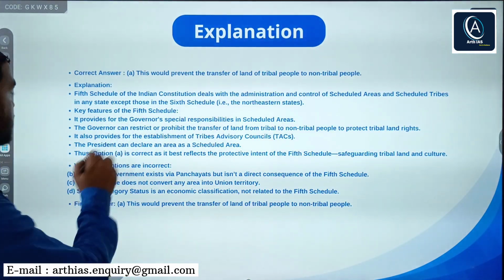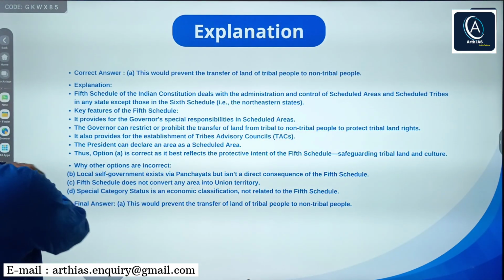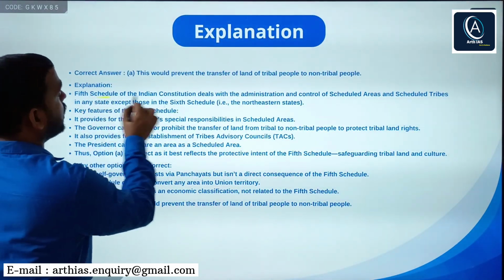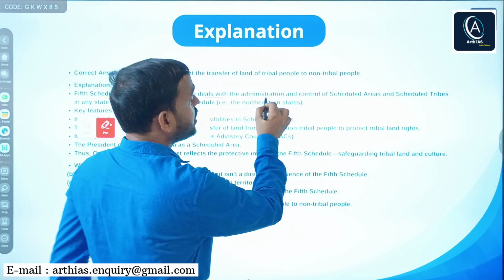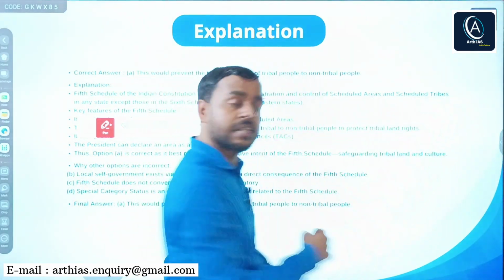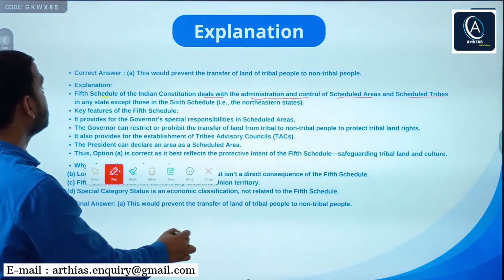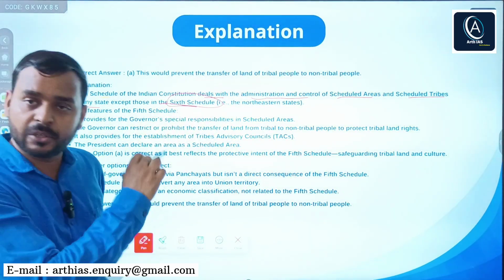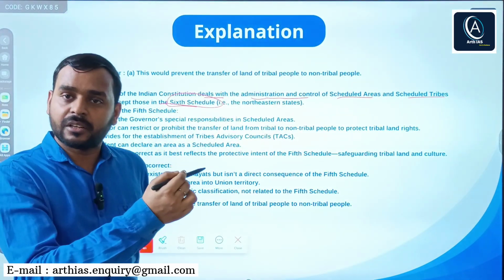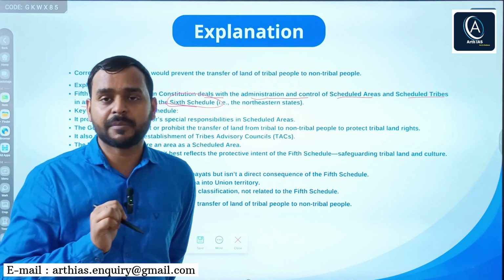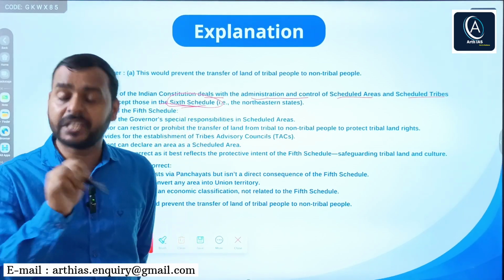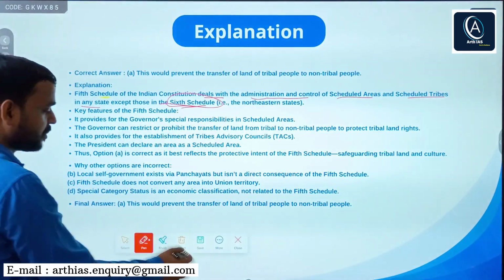Here is the explanation. You can read. As I told you, the 5th Schedule deals with the administration and control of scheduled areas and scheduled tribes in any state except those in the 6th Schedule. And how many states does the 6th Schedule include? You can comment in the comment box. How many states are included in the 6th Schedule? You can comment in the comment box. The rest is here.